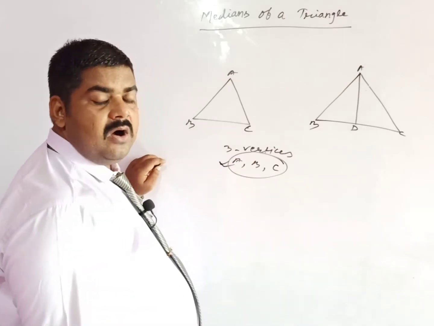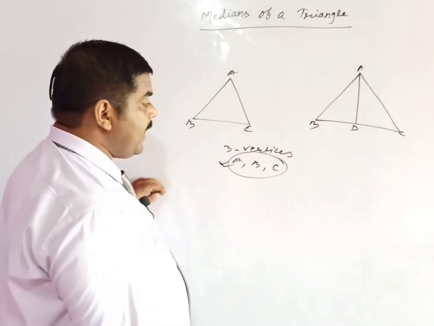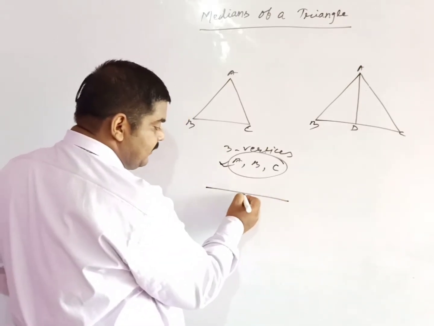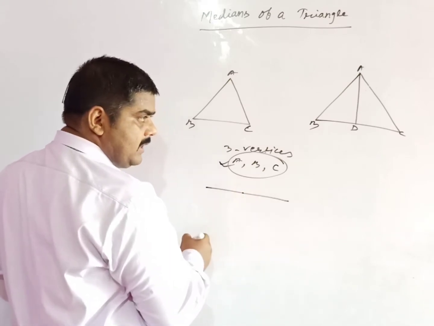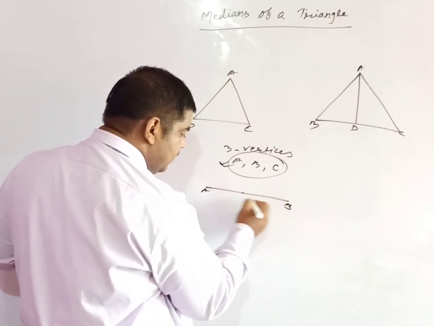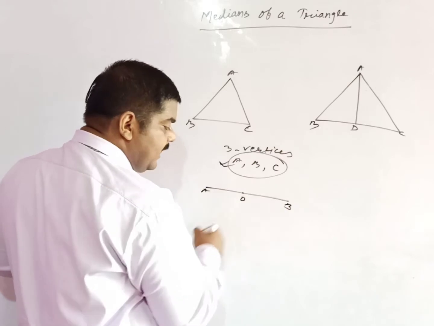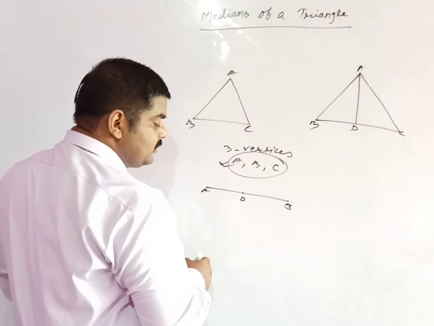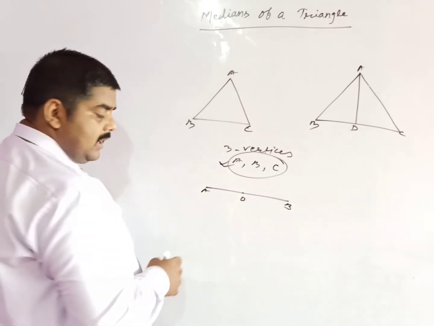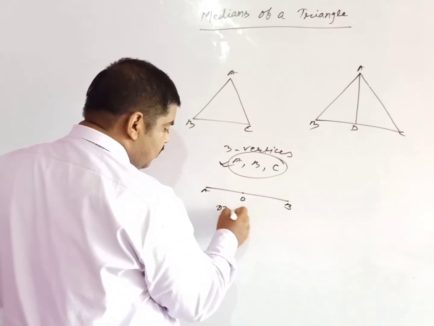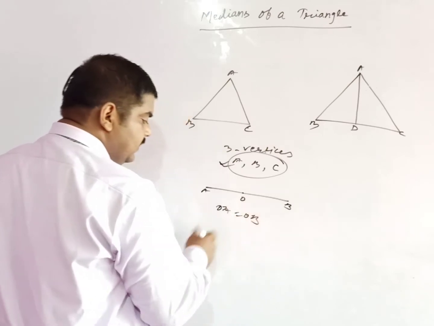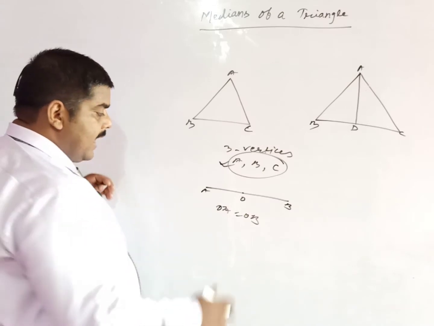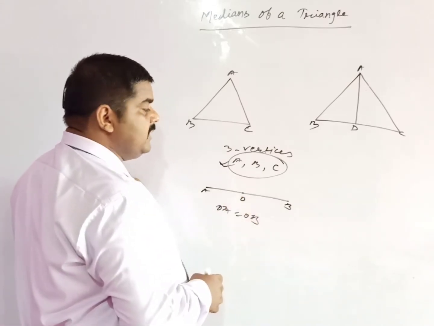And what is the meaning of midpoint? Midpoint means the point which divides a line segment into two equal parts. In the case of AB, O is the midpoint of AB because O divides AB into two equal parts, so OA is equal to OB, and this is why O is known as the midpoint.